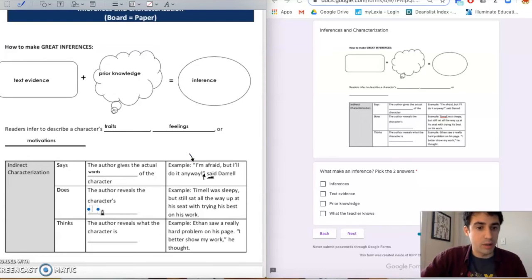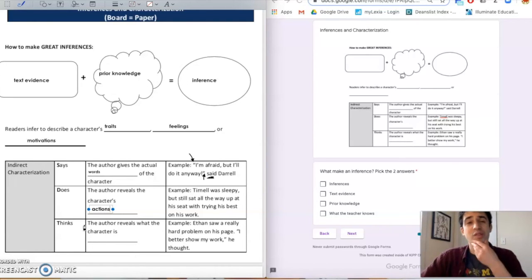When we talk about what a character does, that's when the author reveals the character's actions. Here's an example. Turnell was sleepy, but he sat all the way up in his seat, still trying his best on his work. Right? That's something that Turnell does, and we can describe Turnell because of that thing that he does.